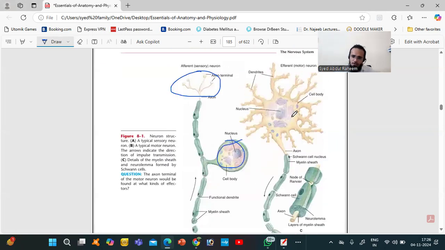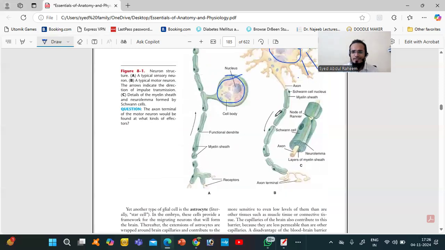You can see this is the cell body, and we have dendrites. Other than that, you can see this is the covering. This is the nerve fiber, wrapped with a sheath that is called myelin sheath. In the myelin sheath, we have Schwann cells, which are very important. And in between, we have gaps that are called nodes of Ranvier.